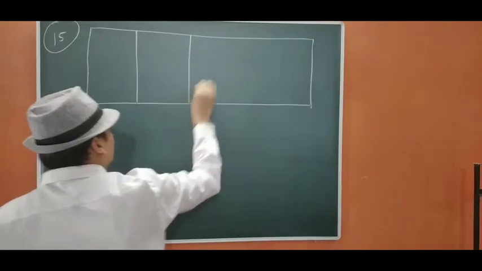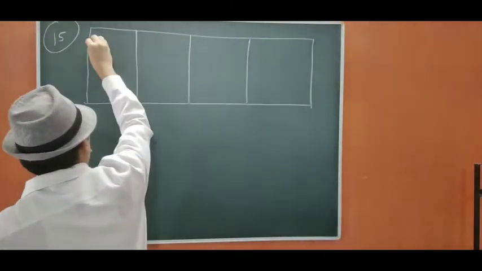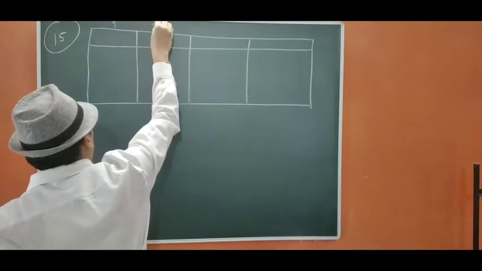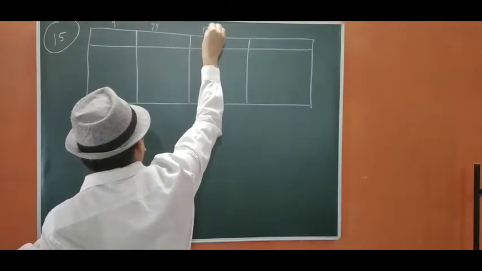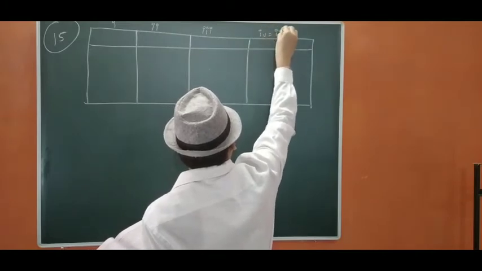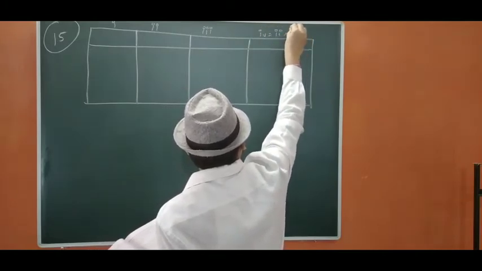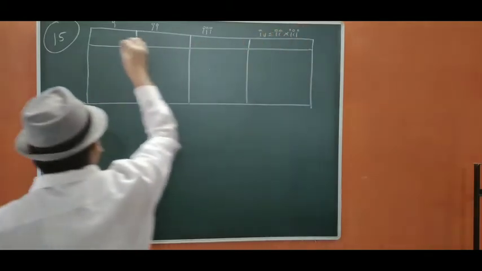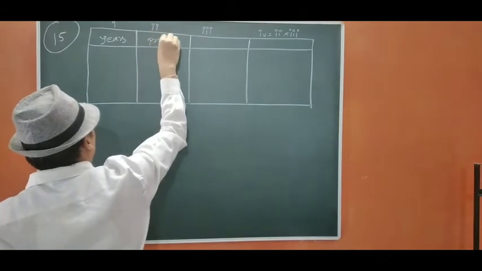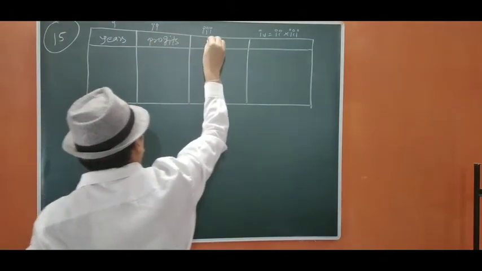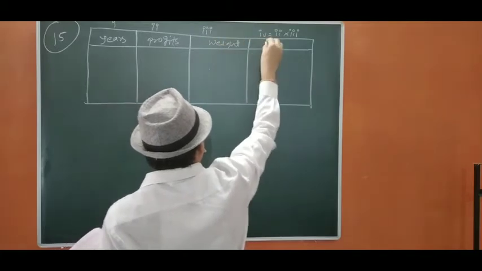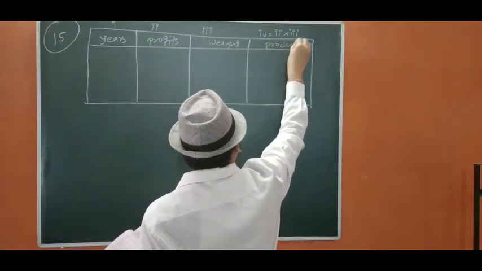Here, profit, weight, product. Okay. Years, profits, weight, product.